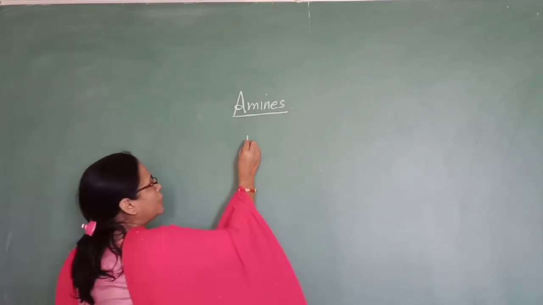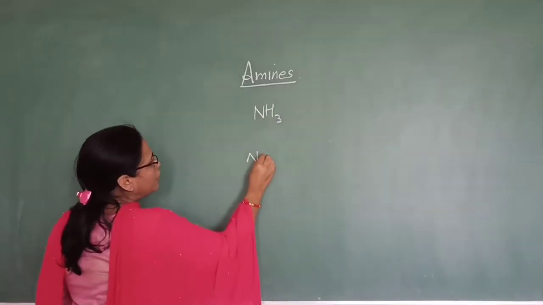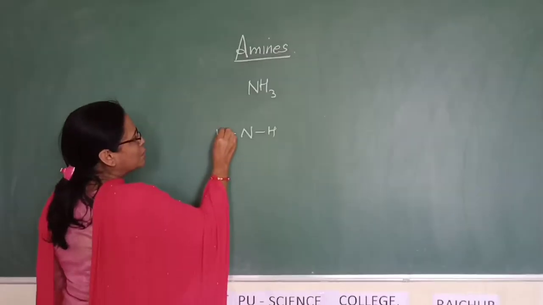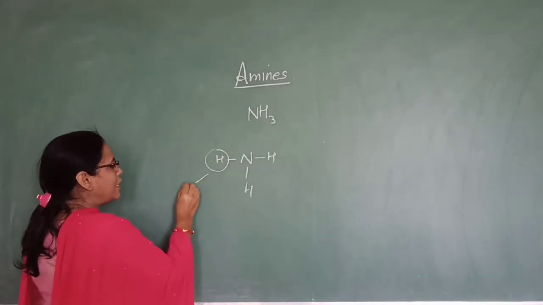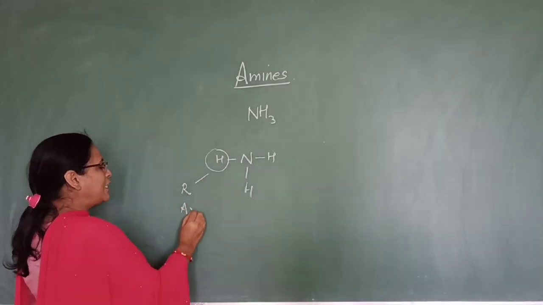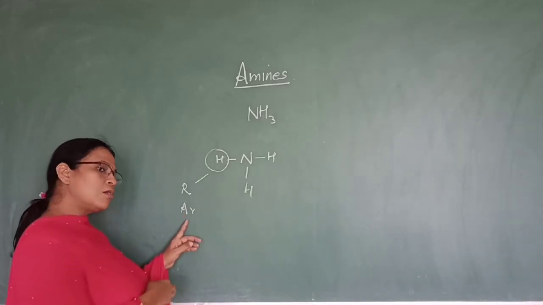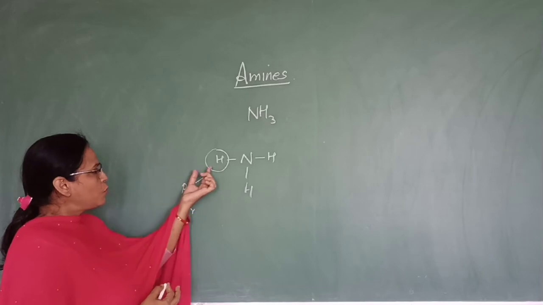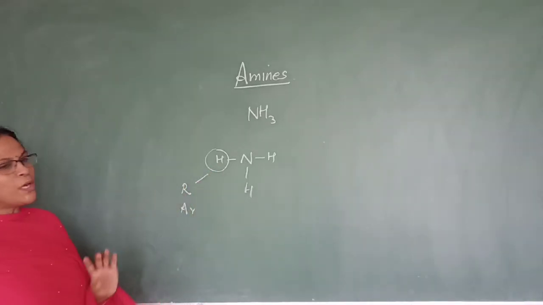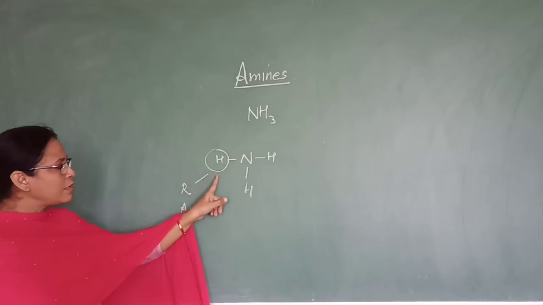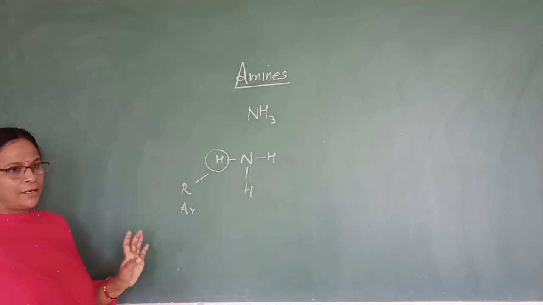Ammonia is NH3. This ammonia is attached to 3 hydrogen. Now, if you replace this hydrogen with an alkyl group or aryl group, aryl group meaning an aromatic ring such as benzene ring or its derivatives, you will get amine. You can replace one hydrogen, or 2 hydrogen, or all the 3 hydrogen.